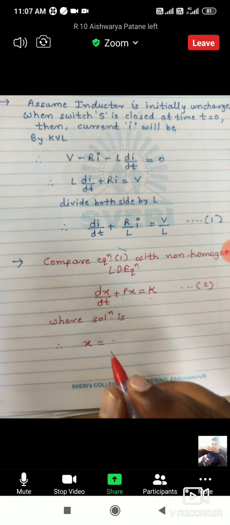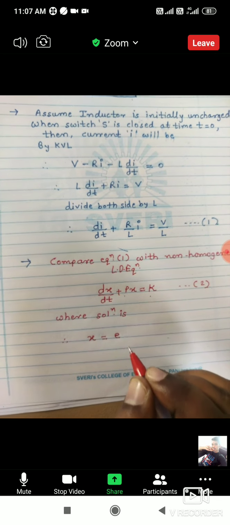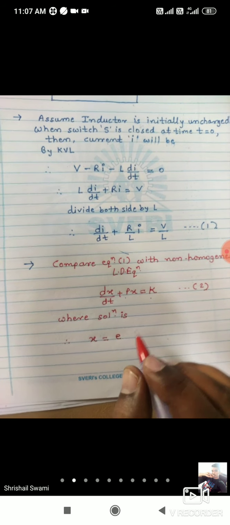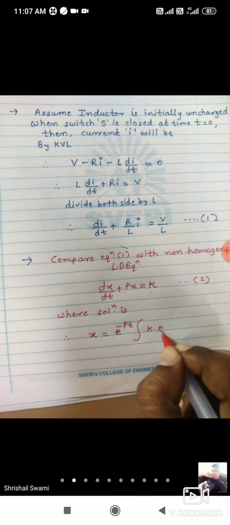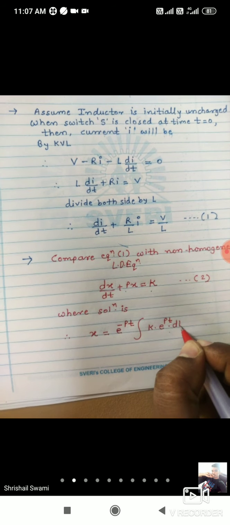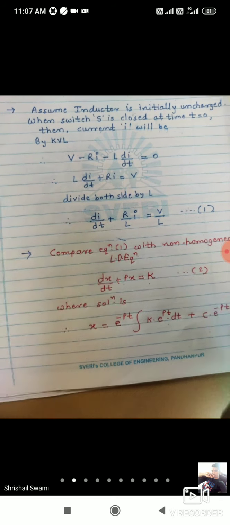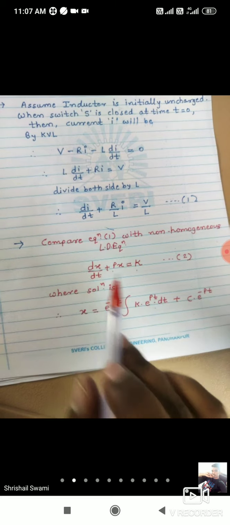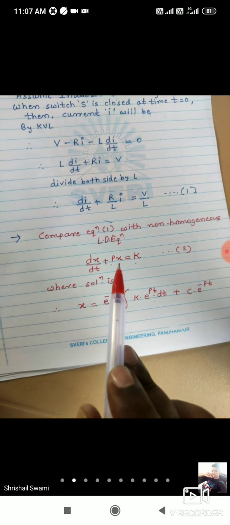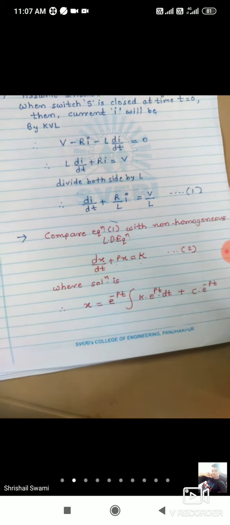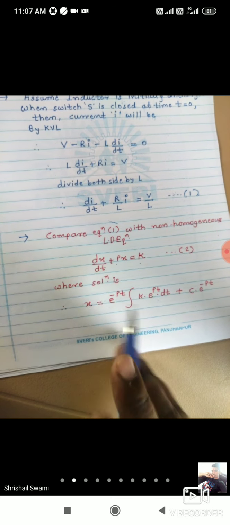Okay, I will tell. So x is equal to, first of all I will talk about the particular integral, that is e raised to minus pt, integration of k into e raised to plus pt with respect to dt, plus c into e raised to minus pt. So this is the solution of the above differential equation, that is the solution of the non-homogeneous linear differential equation, where now you can put p is equal to R by L, k is equal to V by L, and x you can replace by I.